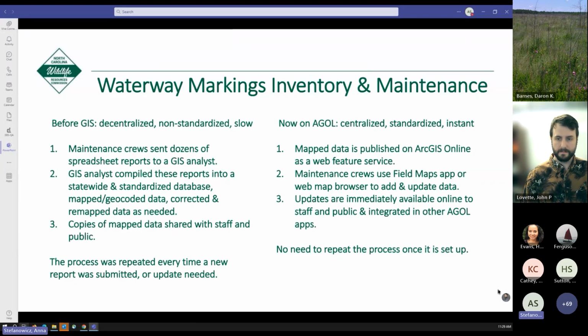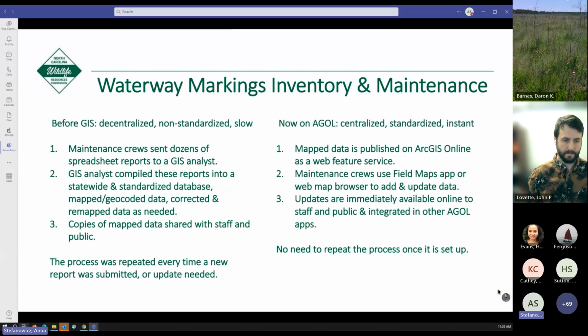With the move to the ArcGIS Online platform, one copy of the map data is published as a web feature service. Then the maintenance crews use the Field Maps application or a web browser to add and update data. Those updates are immediately available online to staff and public. And the same data can also be integrated into other ArcGIS Online applications.